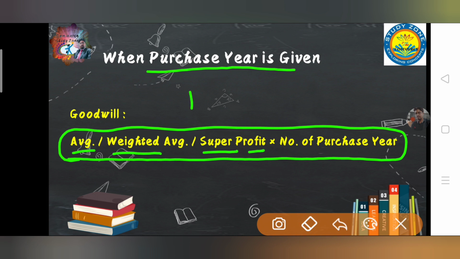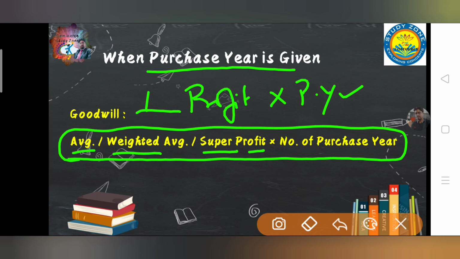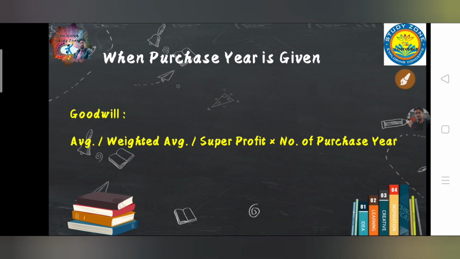Means your formula is profit into purchase year. You know the purchase year, 1, 2, 3, 4, either 1, 2, 3 or anything can be given. So you know the purchase year, and then you have to take either average profit here, or weighted average profit, or super profit. So any of the three you have to take as per the question, as per the instruction.